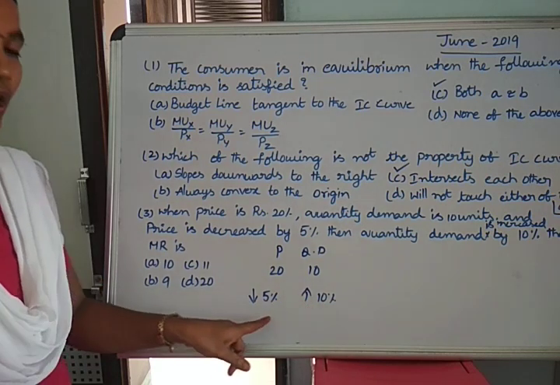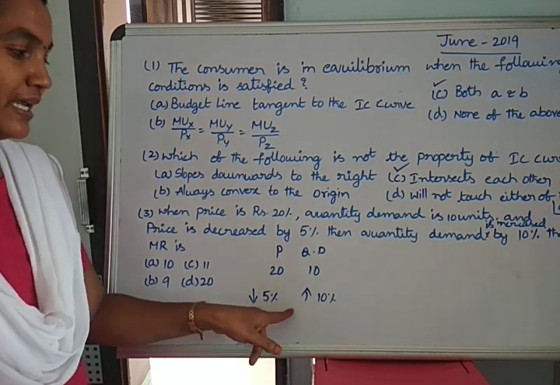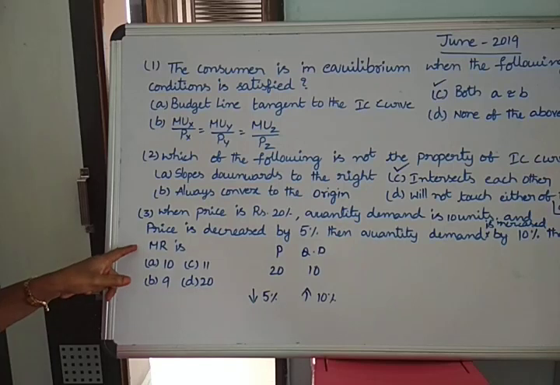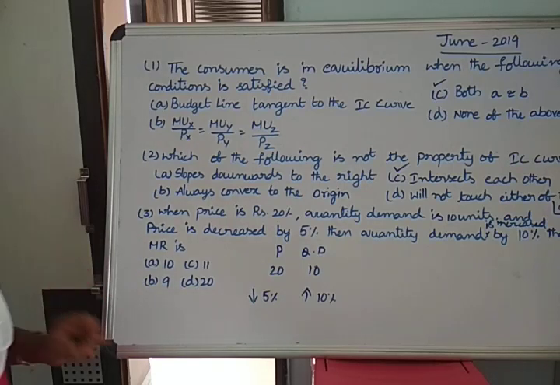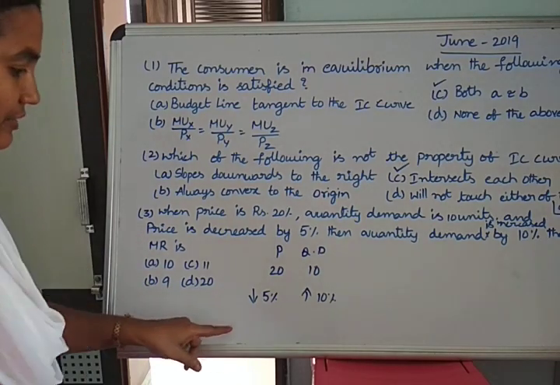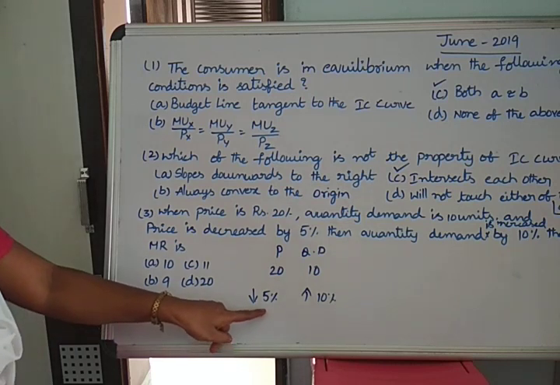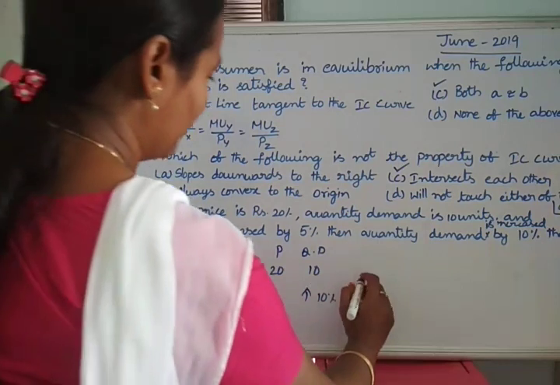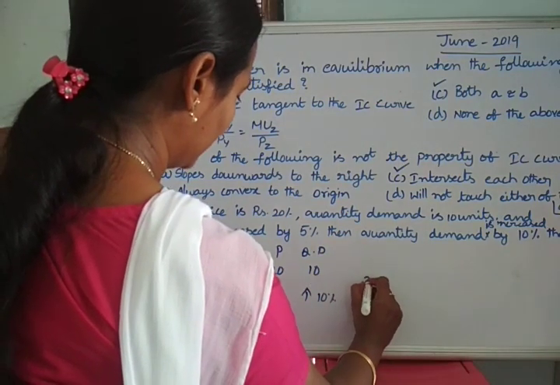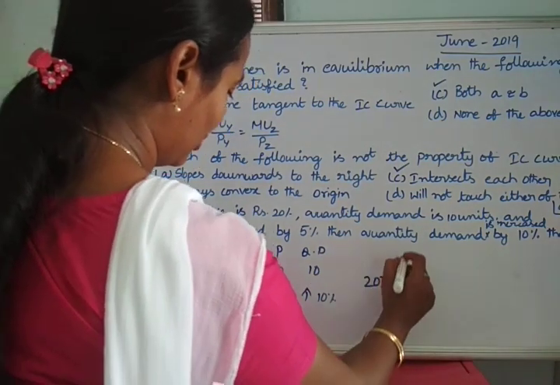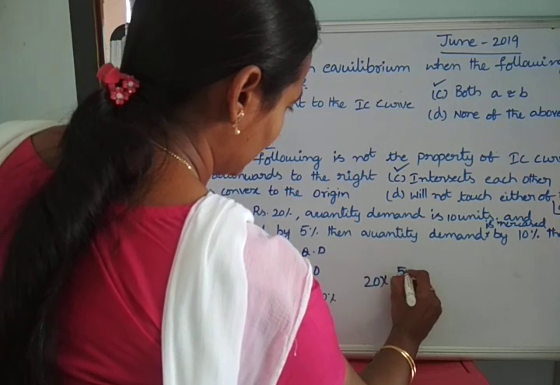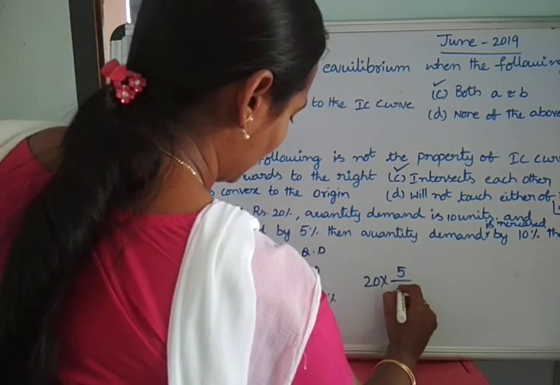Here they have given price and quantity demanded as percentages. So first we have to convert them into units, then find out the total revenue and marginal revenue. How can we convert this percentage into units? The price of the commodity is 20 into how much percentage? 5 divided by 100.